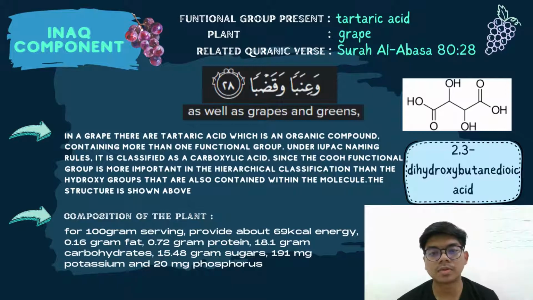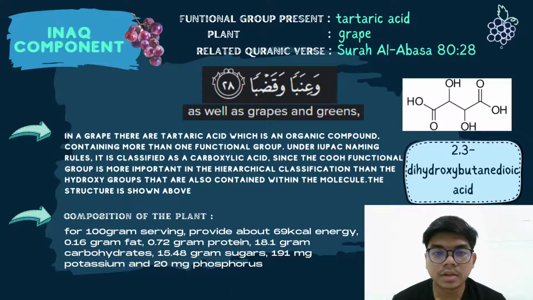Alright, now we proceed to task B, which is the ion alkali component. Our group chose the grapefruit, and the functional group present is in tartaric acid. The IUPAC name is 2,3-dihydroxybutanoic acid. The related Quranic verse is from Surah Abasa 80:28. Bismillahirrahmanirrahim. Wa inaban wa qadba. The translation is: and grapes and greens.